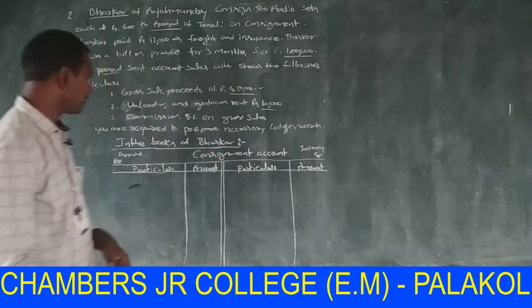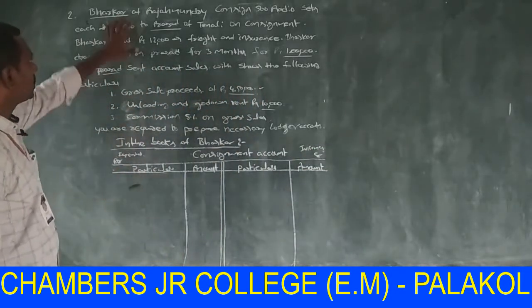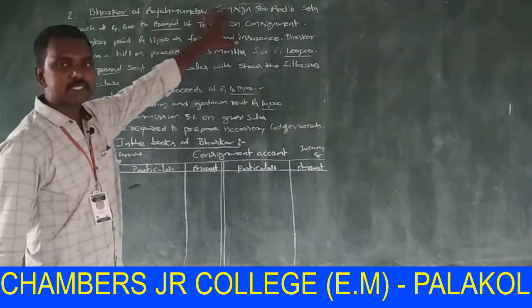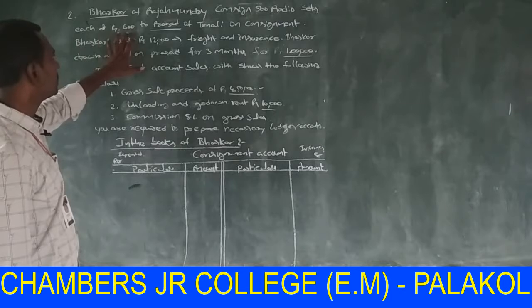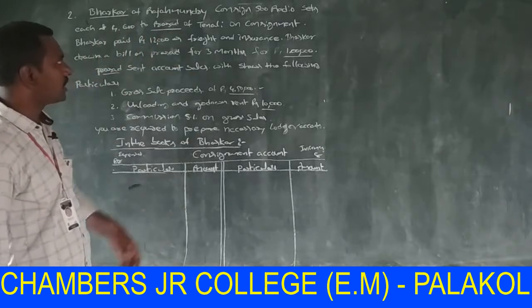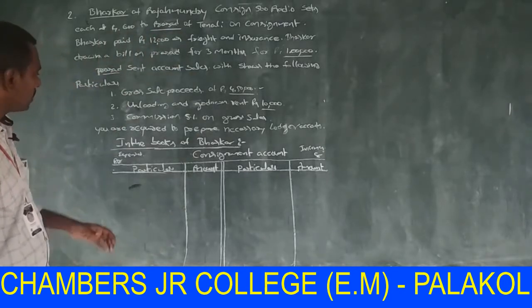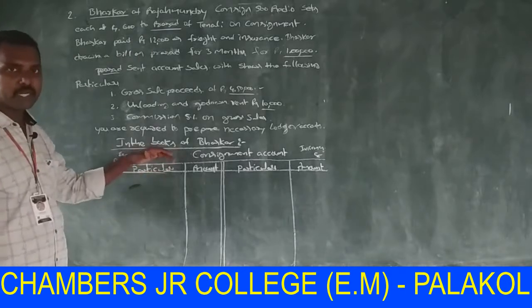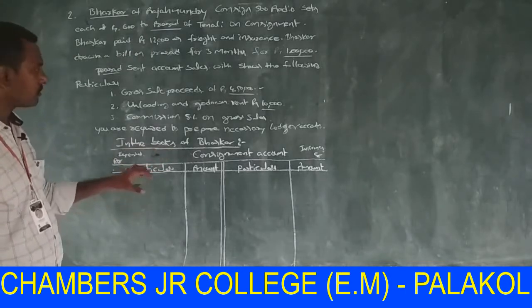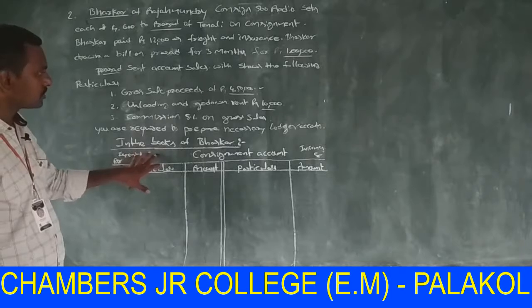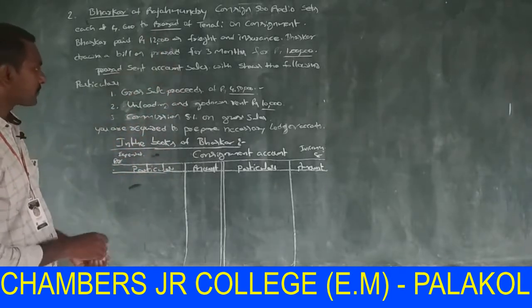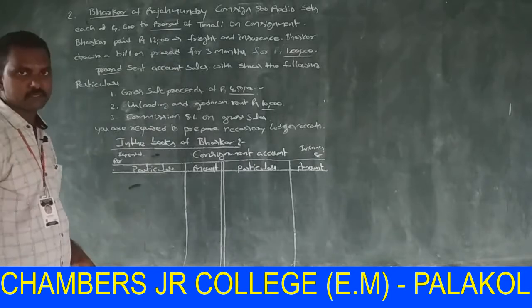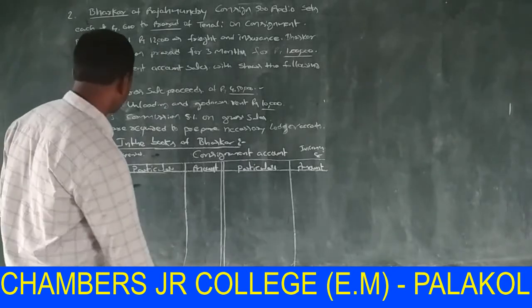First one, Bhaskar of Rajamundry consigned 500 radio sets, each at rupees 600, to Prasad of Tenali on consignment. Here, the consignor purchased goods for consignment to send to the consignee, so it is an expenditure.